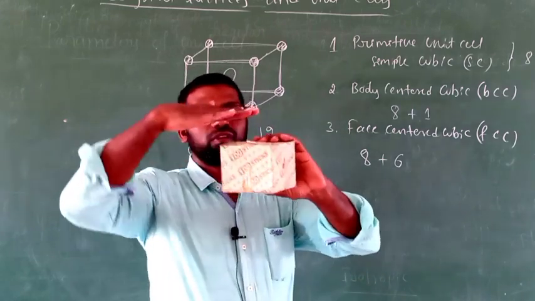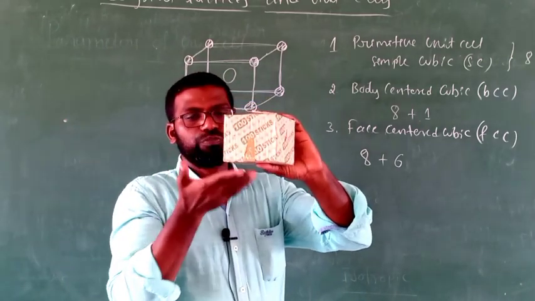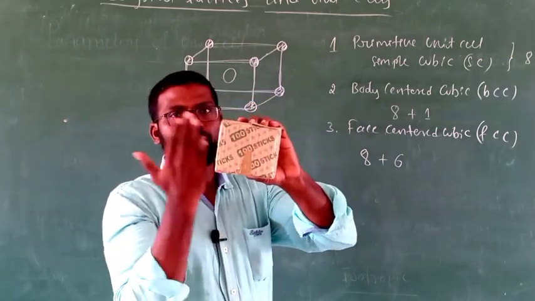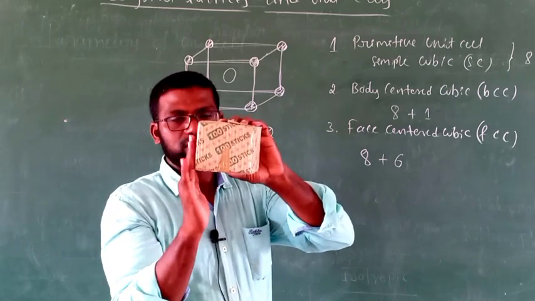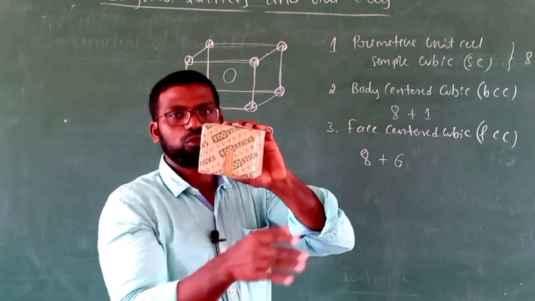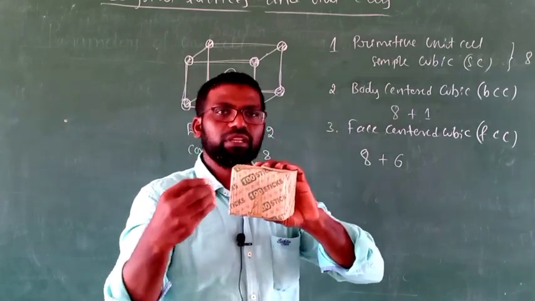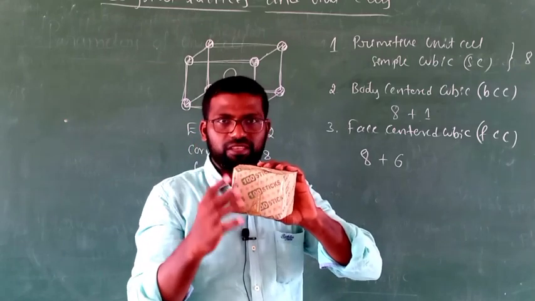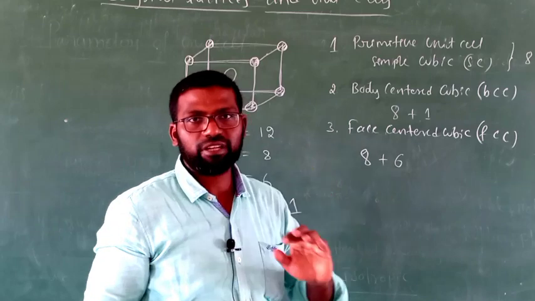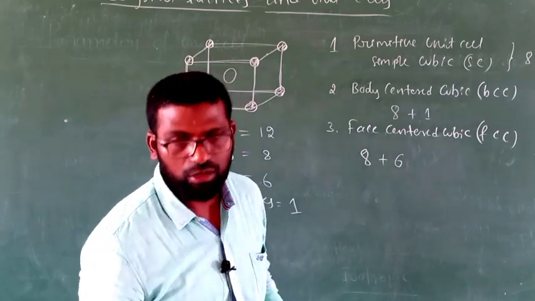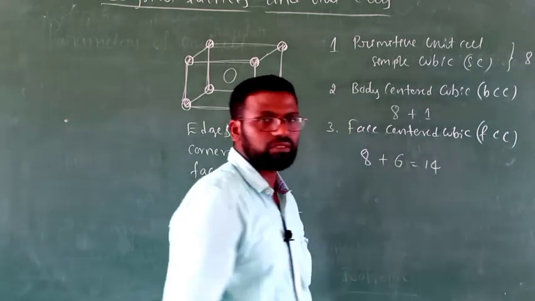See this? This is the upper face, this is the bottom face, 2; front face, back face, 4; left side face, right side face. Total there will be 6 faces. There will be 1 particle on each face. That means there will be 6 particles on 6 different faces. So a total of 14 particles will be present in face centered cubic.